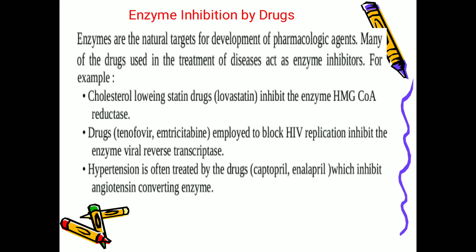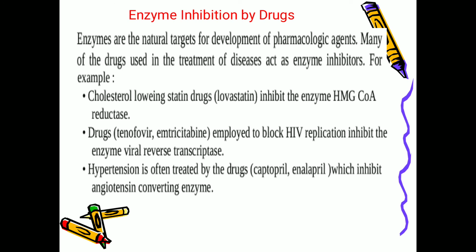So when we use tenofovir and emtricitabine, this enzyme is blocked, so there is no reverse transcription and no replication of HIV particles. The other example is that hypertension is often treated by the drugs captopril and enalapril, which inhibit angiotensin converting enzyme. These are the different drugs used for enzyme inhibition.